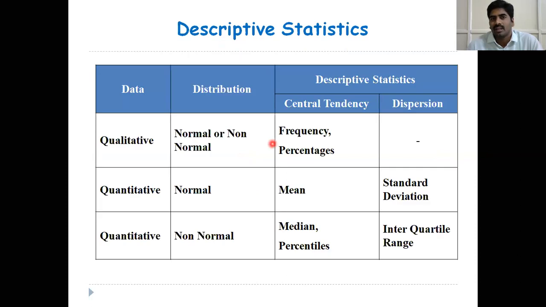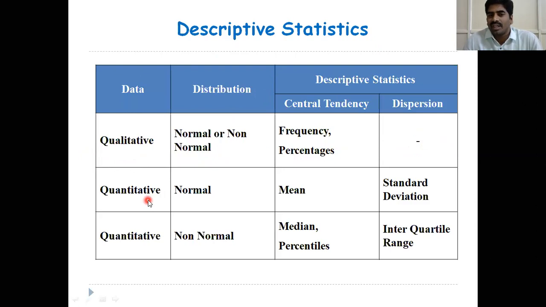Next, this is the summary. So how to calculate descriptive statistics? For example, if data is qualitative, we will see what is normal distribution in the next class, whether it follows normal distribution or non-normal distribution. Qualitative data you have to represent with the frequency and percentage. There is no measure of dispersion in case of qualitative data.